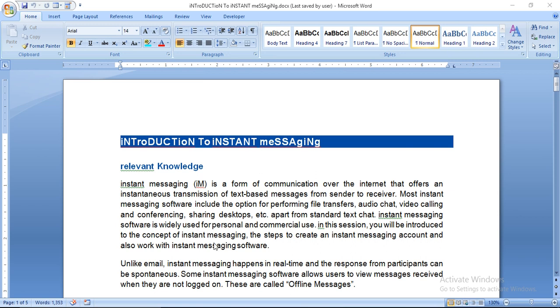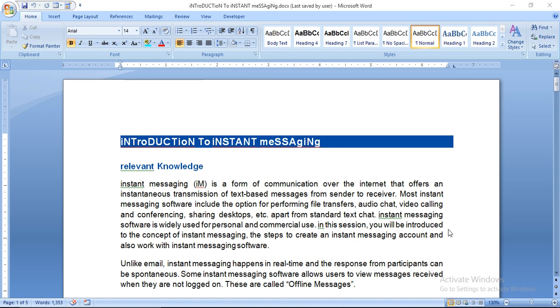So instant messaging is a form of communication over the internet that offers an instantaneous transmission of text-based messages from sender to receiver. Most instant messaging software include the option for performing file transfer, audio chat, video calling, conferencing, sharing desktop, etc. Apart from standard text chat, instant messaging software is widely used for personal and commercial use.